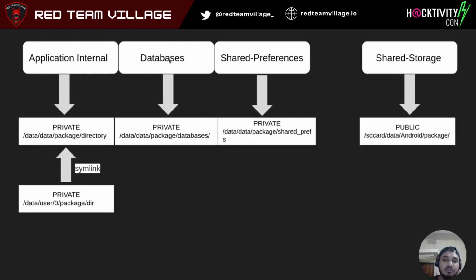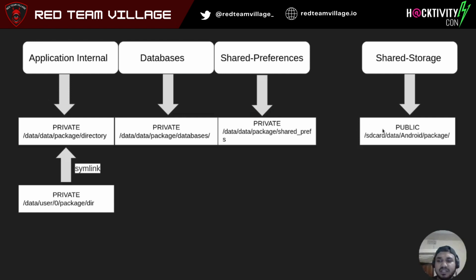Now we can divide this into two forms as well. First will be databases, which are again saved under your package, and the directory can be databases or something else depending on how your application is built. The other is shared preferences. For example, if your application uses a JWT token, you will want to save it in shared preferences. While launching the application you can check if shared preferences has data, and you can validate it server side. Apart from these we have files and other private things stored as well.